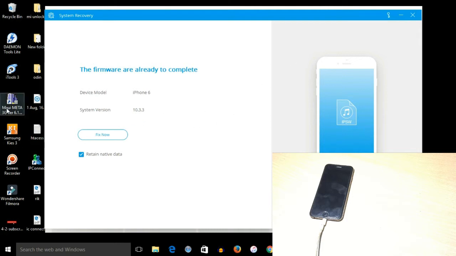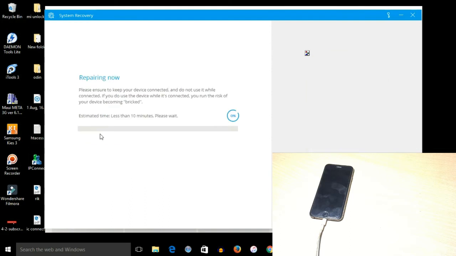It will restore iOS 10.3.3, and the retain native data option means if you want to retain your data on the phone, then you can retain it. I will retain my data because the data on this phone is very important to me. So right now, retaining data and fix now.